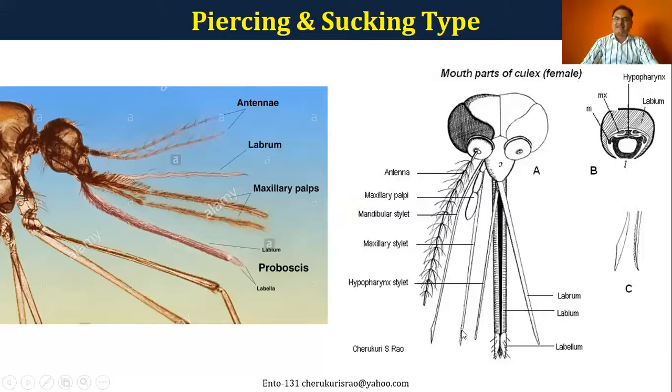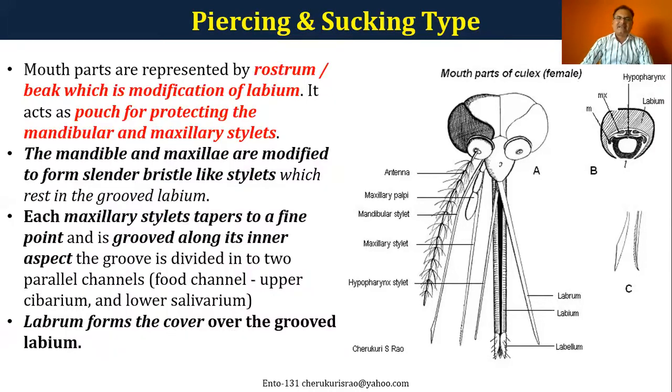And the maxillary stylets together form two food channels. One channel is basically to send the salivary liquids into the body, and another channel is to suck the sap from the plant material or from the animal blood. So this is the typical piercing and sucking.